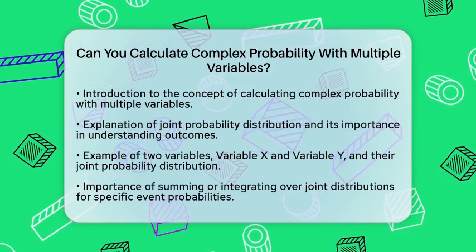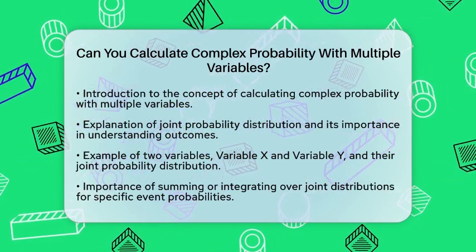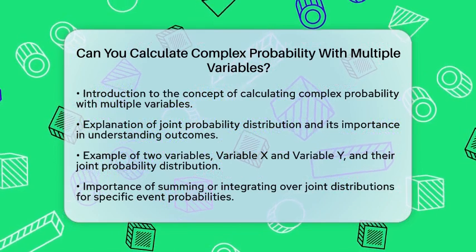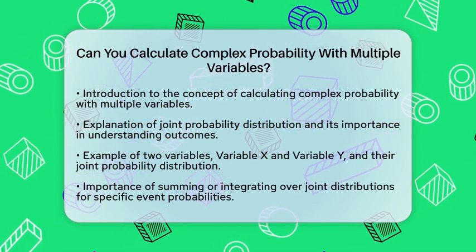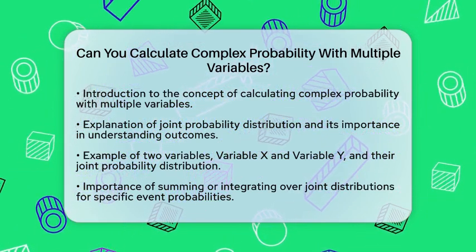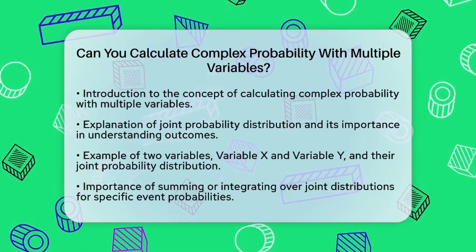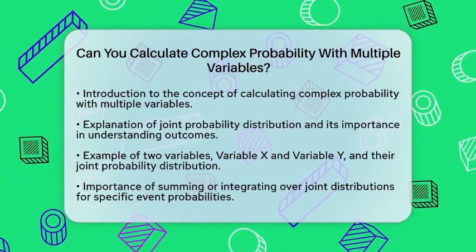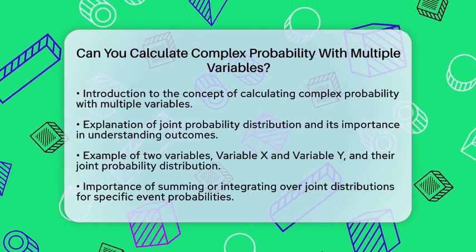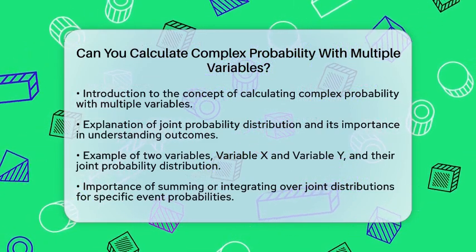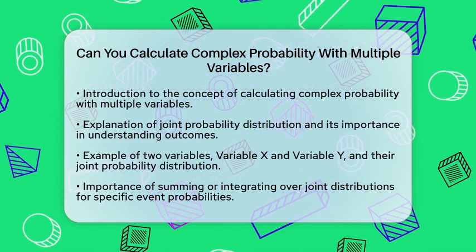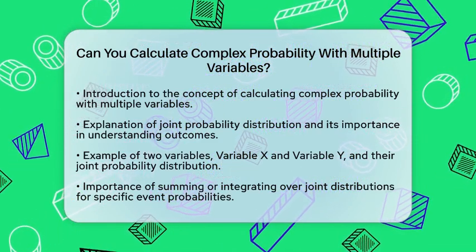When we talk about multiple random variables, we need to consider something called joint probability distribution. This concept helps us understand the likelihood of different outcomes happening together. For instance, if we have two variables, let's call them variable x and variable y, their joint probability distribution tells us the chances of various combinations of outcomes, like x equals a certain value and